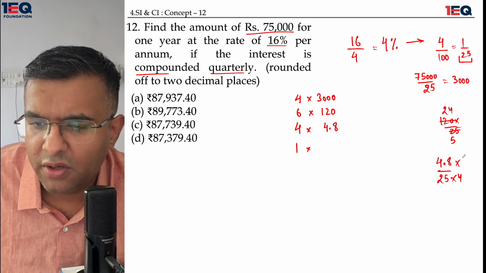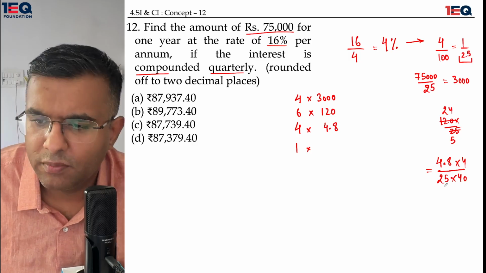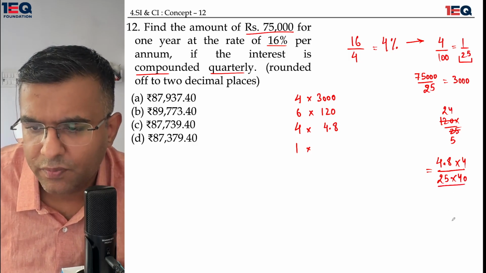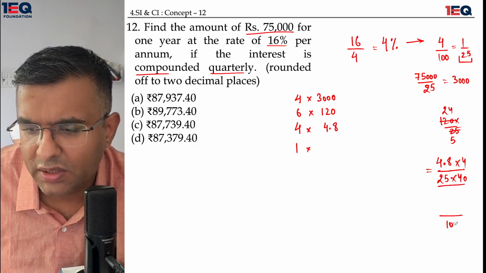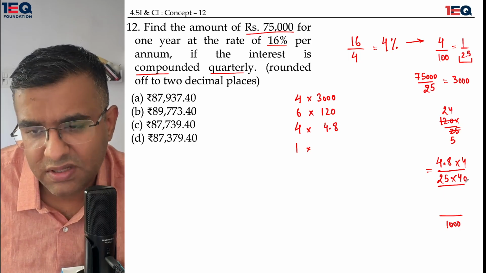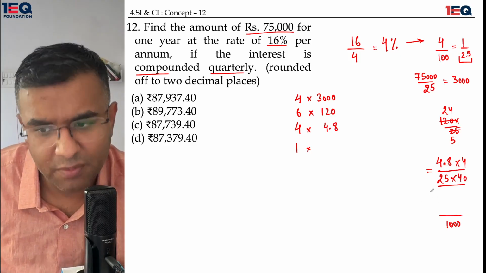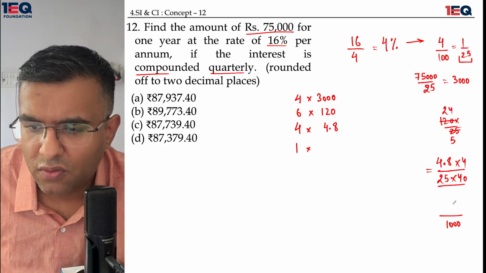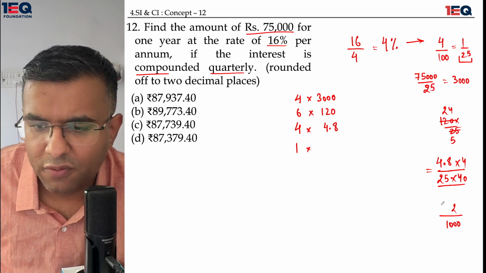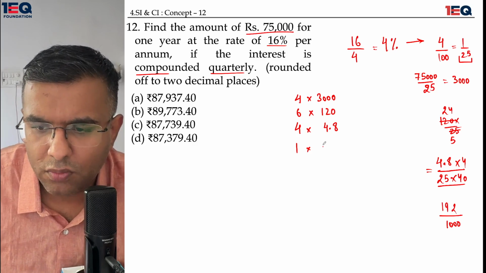I'll do a 24 into 4 here and into 4 here. So this is going to be 1,000, and here I introduced this new zero because of the 4.8. I have removed the point. Okay, so 4 8s are 32, and 4 4s are 16. 192. So 0.192.